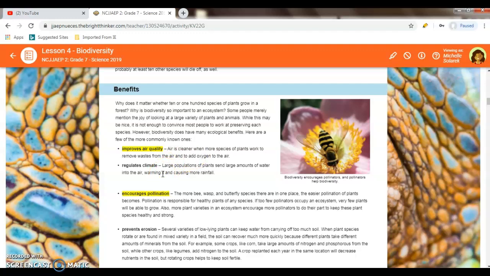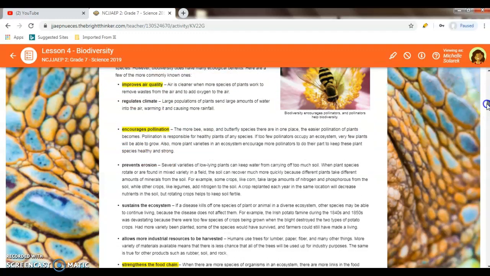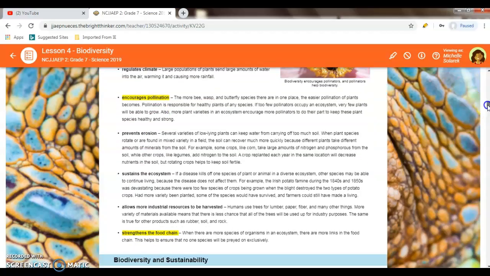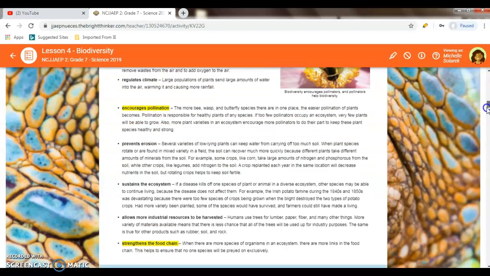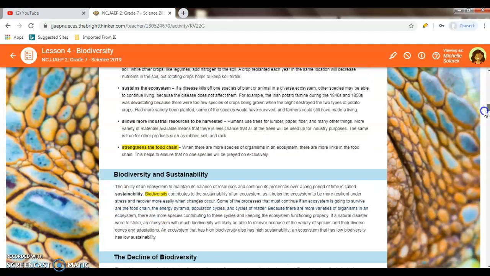regulates climate, encourages pollination, prevents erosion, sustains the ecosystem, allows more industrial resources to be harvested, and strengthens the food chain. So these are some of the reasons, but not limited to, why biodiversity is important, because it does have improvements in ecological effects to our environment.